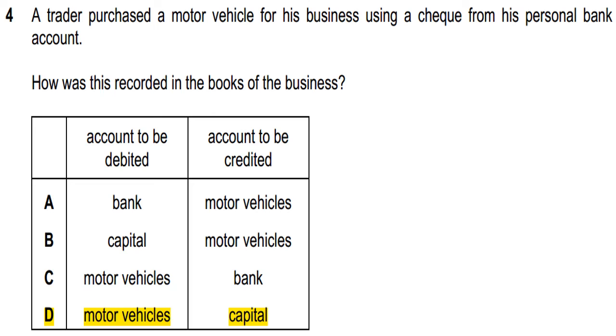Option D is correct, motor vehicle to capital, because he has paid from his personal bank account, and this will be considered as capital. A motor vehicle is an asset for the business, a fixed asset. When an asset increases it is debited, and when capital increases it is credited.